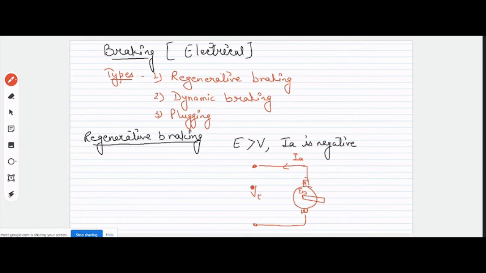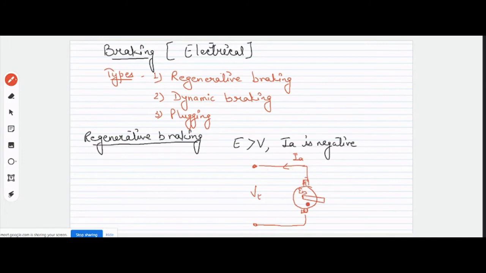है ना? मोटर का केस है तो we had applied the voltage, and this current will be going from here to here. It will be going inside the armature circuit. But what we want is the torque in the opposite direction. For that, we want this current to be in the opposite direction, right? To get the current in the opposite direction, the condition which needs to be satisfied is that this EB should be greater than V. Then only this current can flow from here to here.